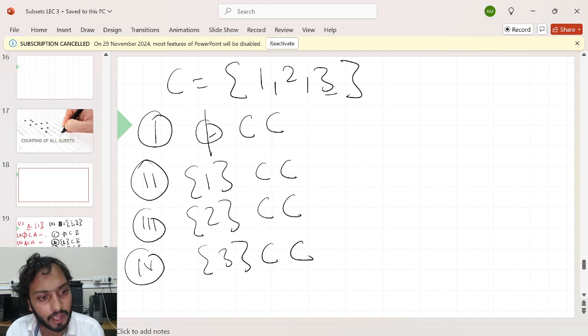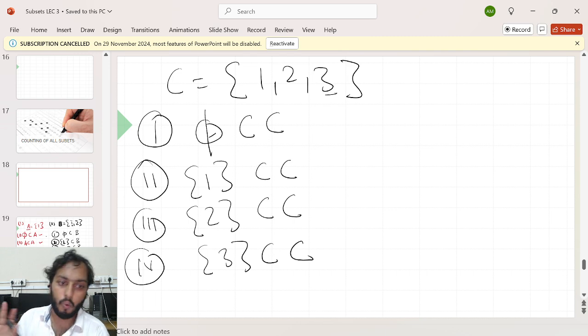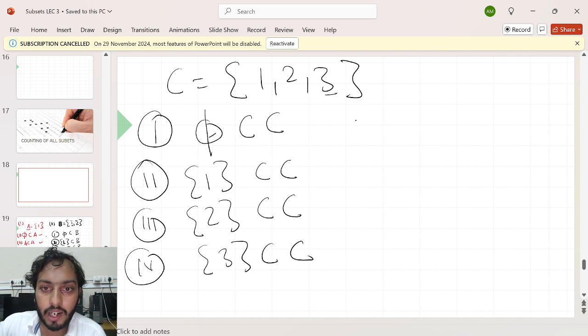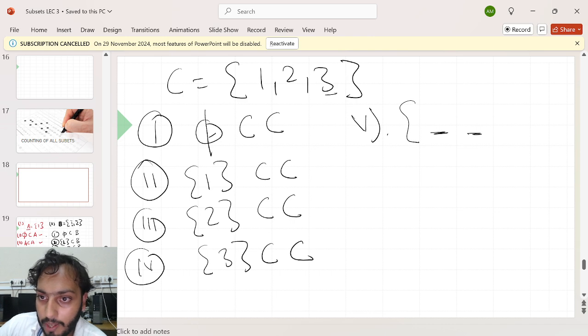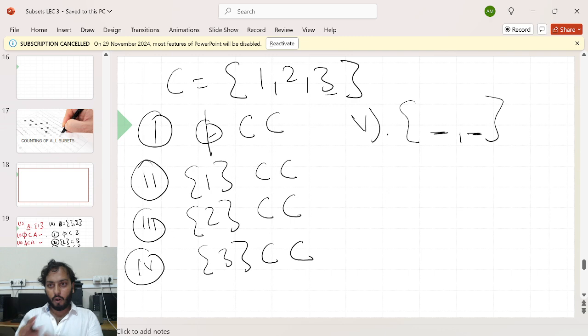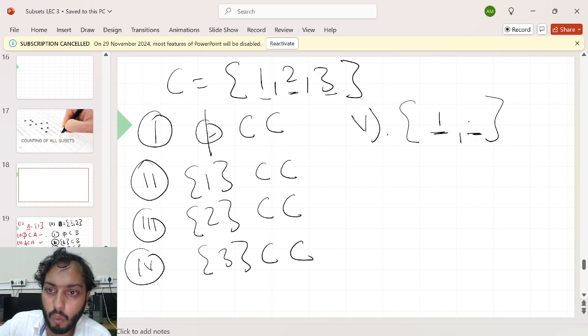Is there any other possibility for a singleton set? No. I'm using this word singleton, but it just means one element. I hope it's clear. Okay, now let's come to the fifth one. Now I will start to count the subsets which contain 2 elements. Now be careful here. I want to fill up 2 elements here, but obviously I want to choose 2 elements from my parent set, from my given set. So what 2 elements can I take here? Obviously I can take the first 2 elements, 1 and 2, and I can say this is a subset of my set C.